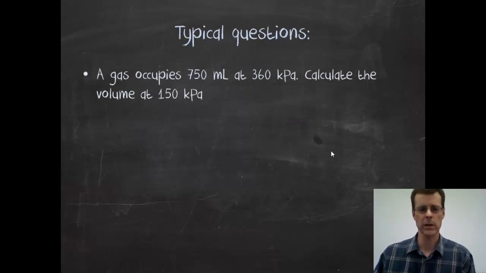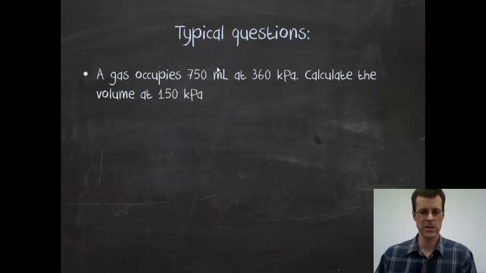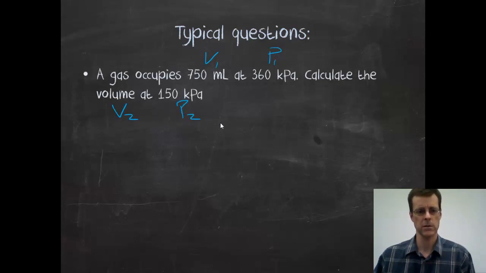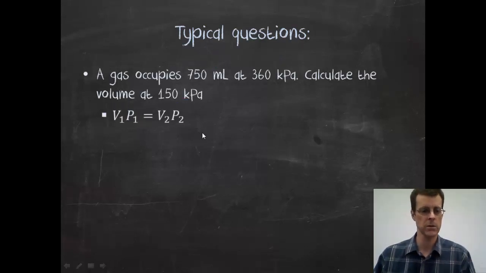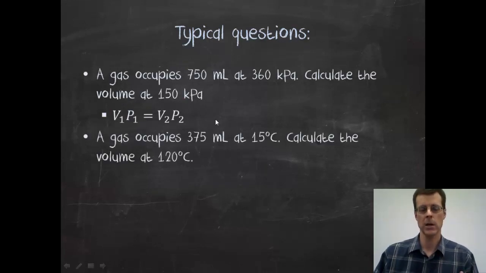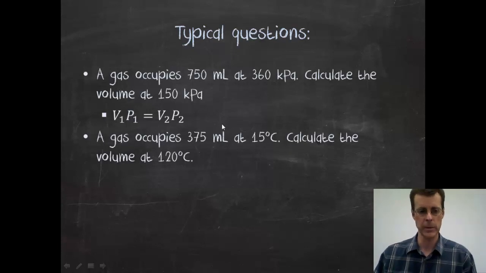Here's a typical kind of question. When you get that kind of question, part of your job is to look at it and say, okay, I've got a volume at first. I've got a pressure at first. And then things are changing, and I'm trying to find a new volume at this new pressure. Oh, hey, look at this. I've got a volume, a pressure, and another pressure, and I'm looking for the second pressure. Looks like I'm doing a Boyle's law. So that's the kind of thing you're going to have to be able to do. You're going to use Boyle's law, and you're going to calculate that out. Now, I'm going to let you do that, and I think the answers are showing up in a couple of minutes.